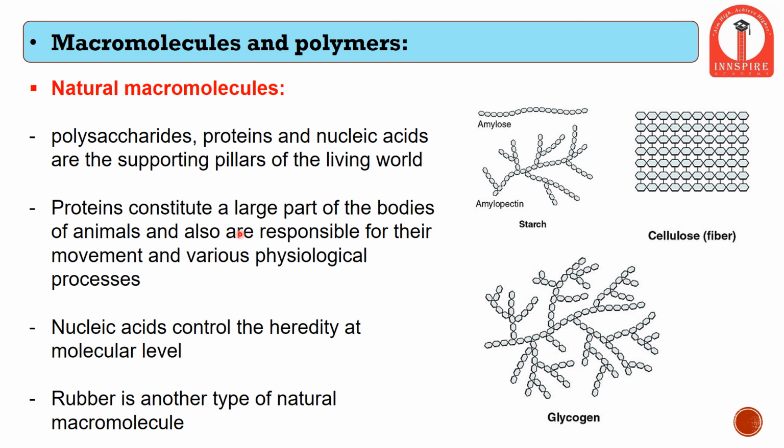There are simple macromolecules like starch, amylopectin, and amylose. Starch is what we eat in the form of food, that is in rice, chapati, etc. A lot of starch is present. Cellulose is present in a lot of vegetables, so it gives you fiber. Fibers are also present in chapati. Glycogen is the smallest macromolecule, which is present in your muscles. In a similar fashion, many of these macromolecules are present from natural sources. So they form a very important part of our life.